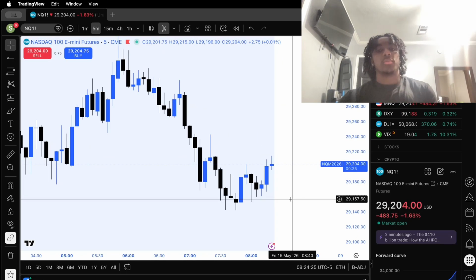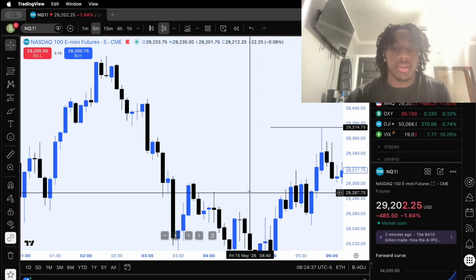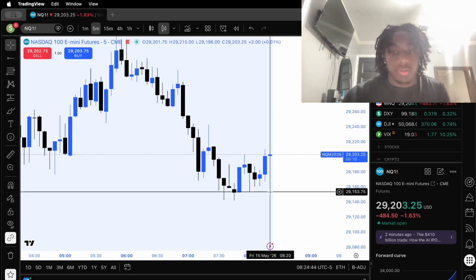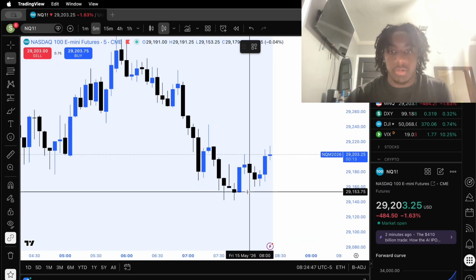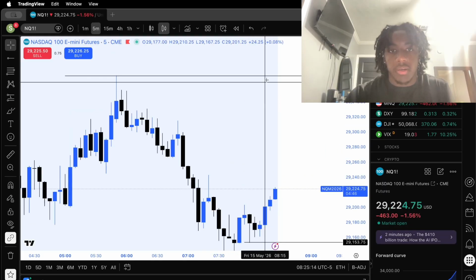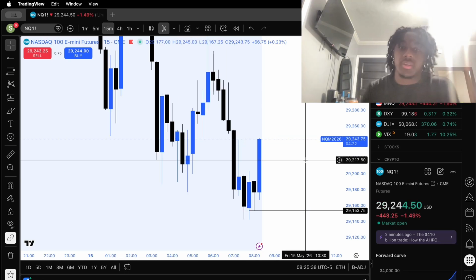NQ, yeah, the only opportunities I can see for long will be right here, but as you can see, market has a pattern of going down, coming up a little bit, going down, coming up a little bit, going down. We really got to follow the pattern. Shorts will be highly probable, but I would still take longs if we got good structure from sweeping this low right here. This would be a great high for short. I feel like that is a pretty big high to try to take out. We're gonna sit and wait to see if we can get a short scenario.